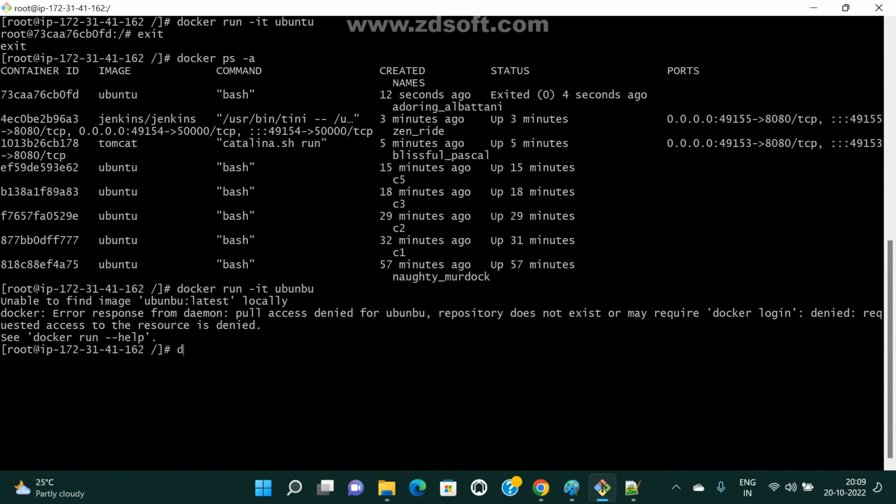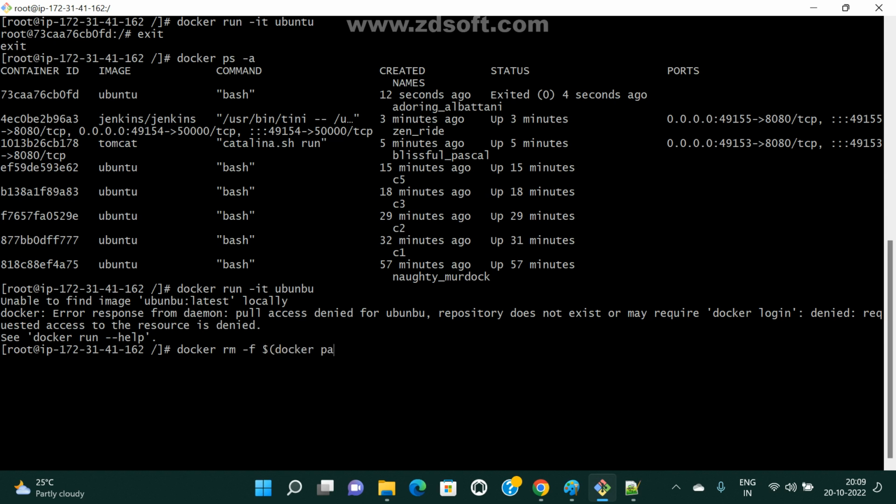Let me remove all these things. We'll get clarity. Multiple images are there, right? Docker rm -f. Docker spelling mistakes, sir. Docker rm -f.